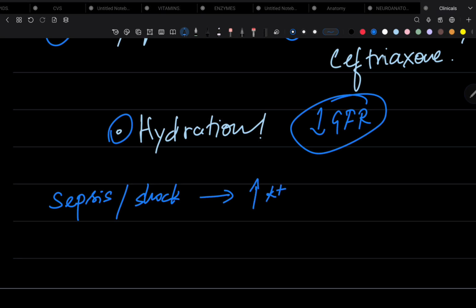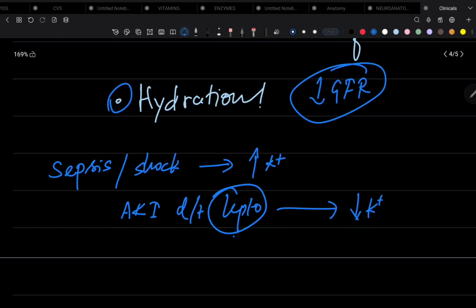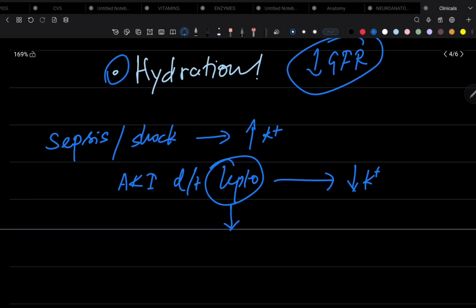But in AKI due to leptospirosis, there is hypokalemia, because in leptospirosis there is predominantly involvement of proximal tubules more than distal tubules.